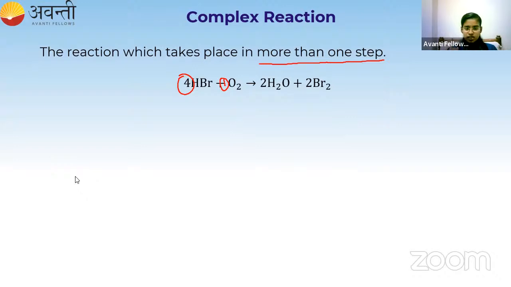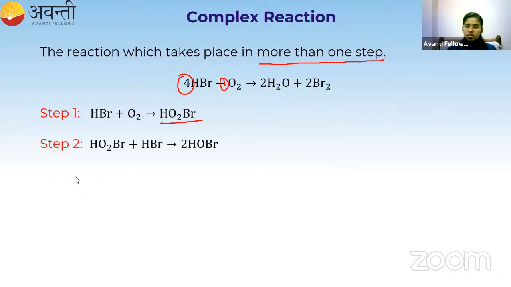So in step 1, what will happen? The first molecule of HBr will react with the oxygen molecule and form the HO2Br compound. And in the next step, what will happen? This HO2Br, which has formed in the first step, will react with the second molecule of HBr. So totally we have 4. So it will react with the second molecule and form 2 HOBr.